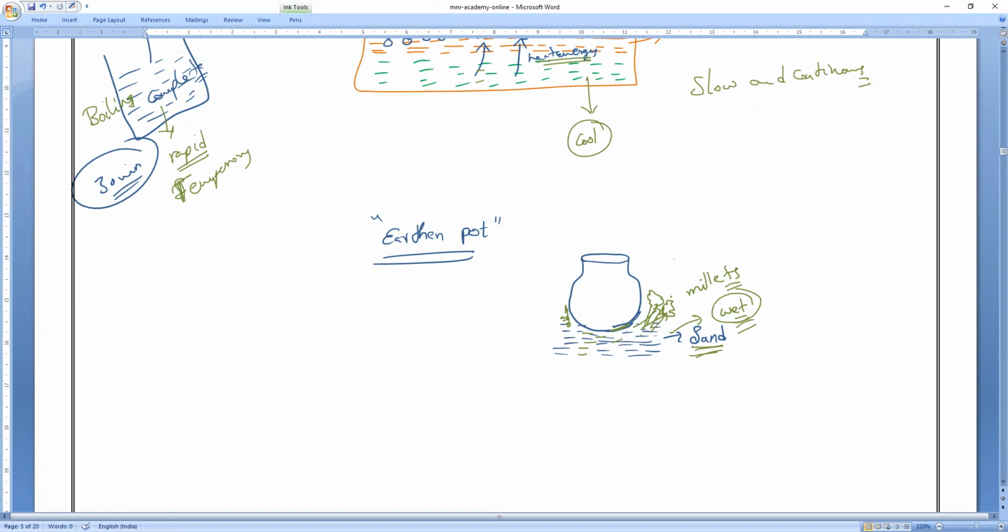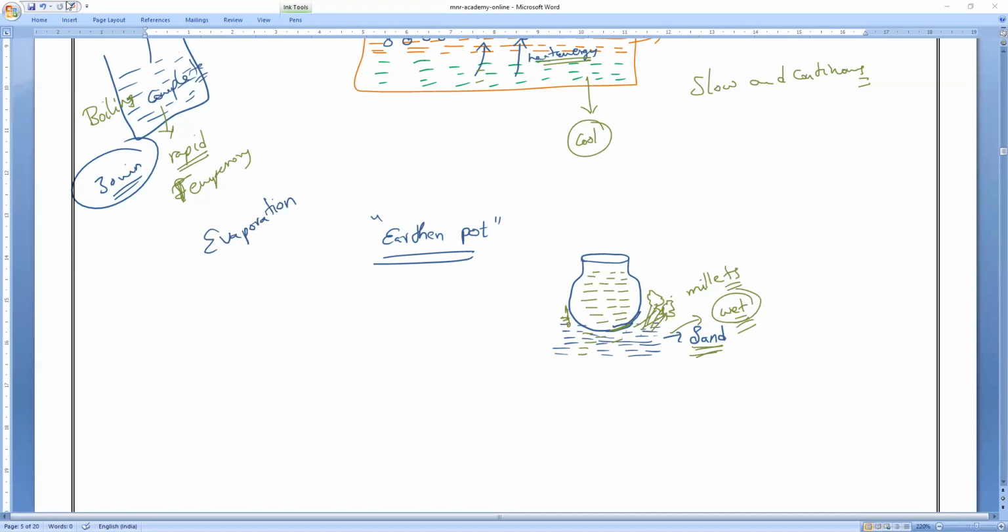If you drink the water present inside this earthen pot, do you feel it is cool water or hot water? Everybody? Cool water. Yes or no? Sir, how is it so? This is the same phenomenon. What is the phenomenon? Evaporation. So let us discuss how it happens.